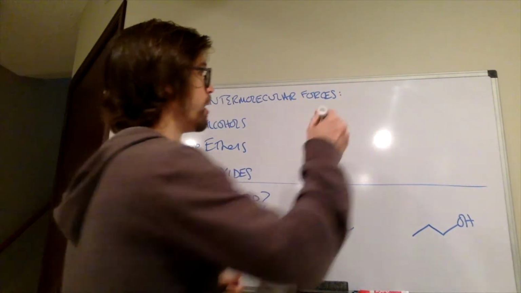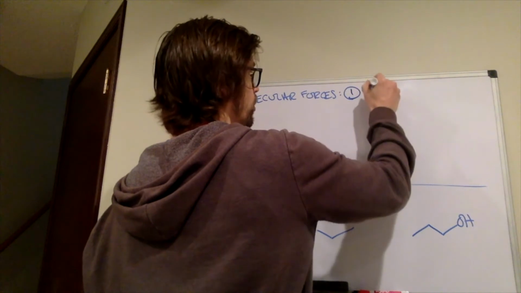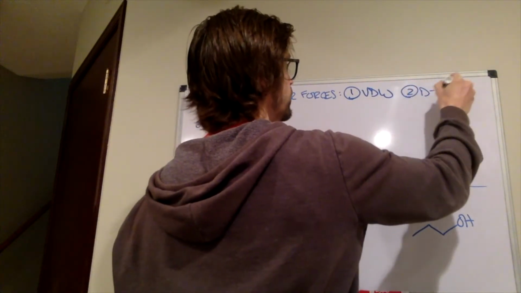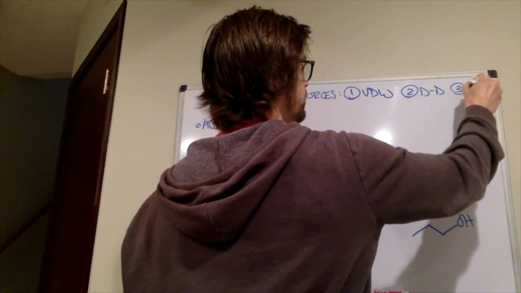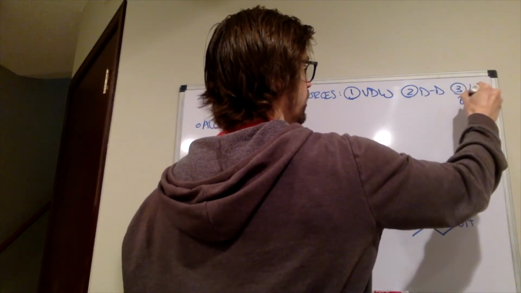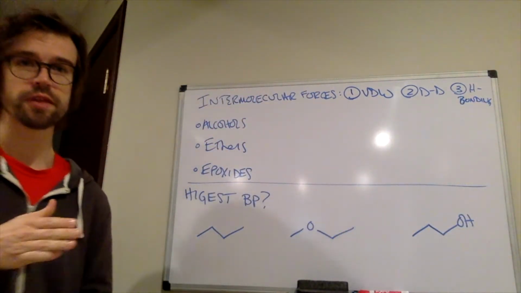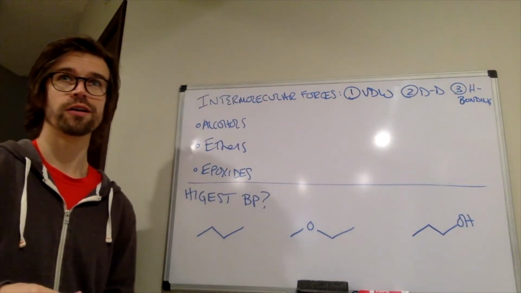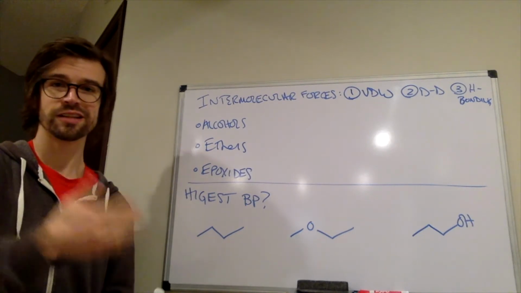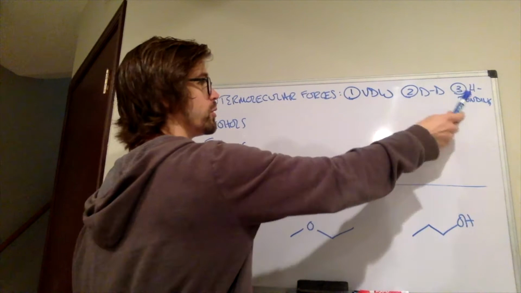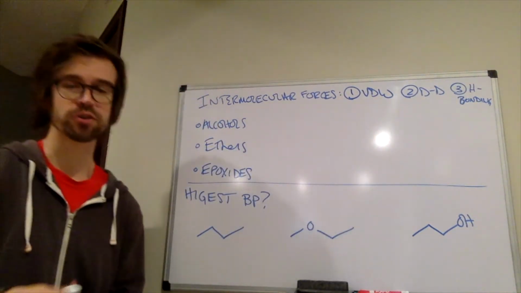All right, you did that. The first type is just van der Waals forces. The second type is dipole-dipole forces. And the third type is H bonding. They are in order of weakest to strongest. So van der Waals is the weakest type of intermolecular force. H bonding is the strongest type of intermolecular force.